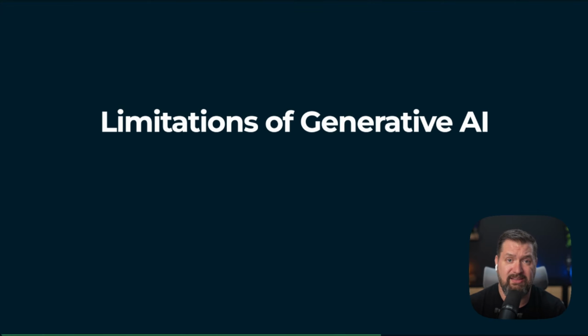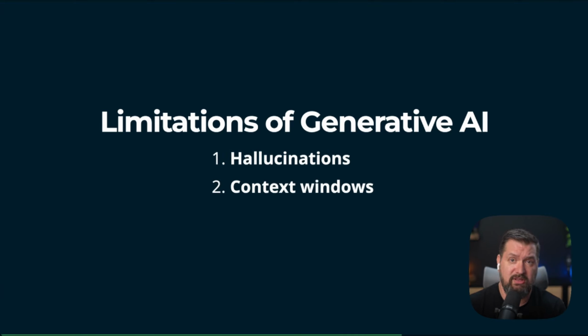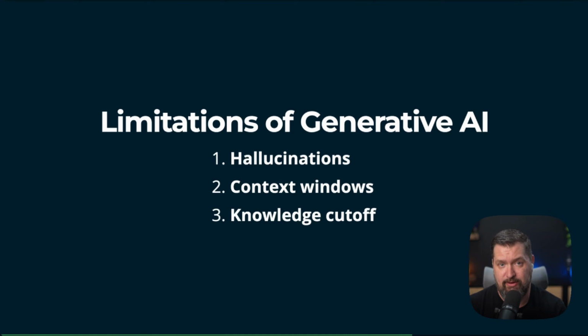And generative AI is exciting, but it has its limitations, doesn't it? AI can confidently make stuff up. It has no concept of truth. It hallucinates all of the time. Even the biggest models have limited memory, so the context windows are very important. And then the knowledge cutoff. Most models stop learning at a certain date, and they don't know what happened after that.